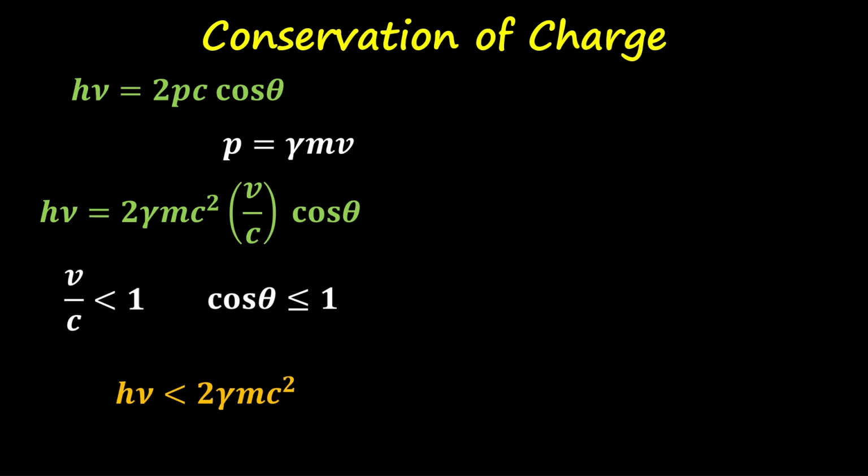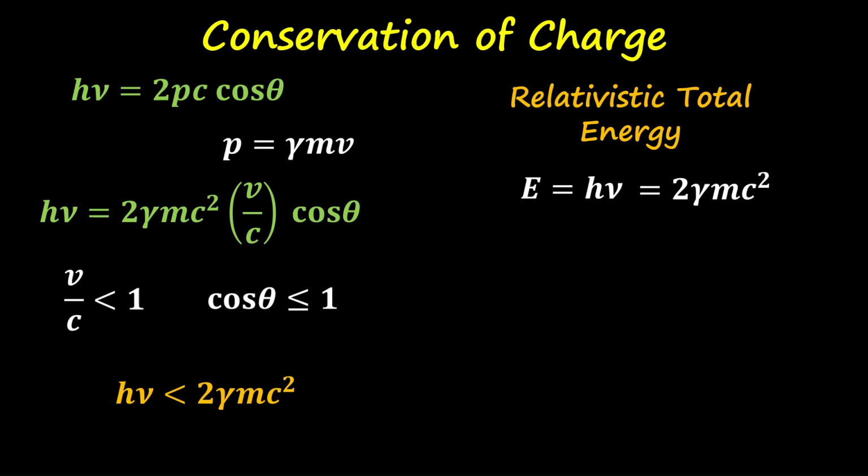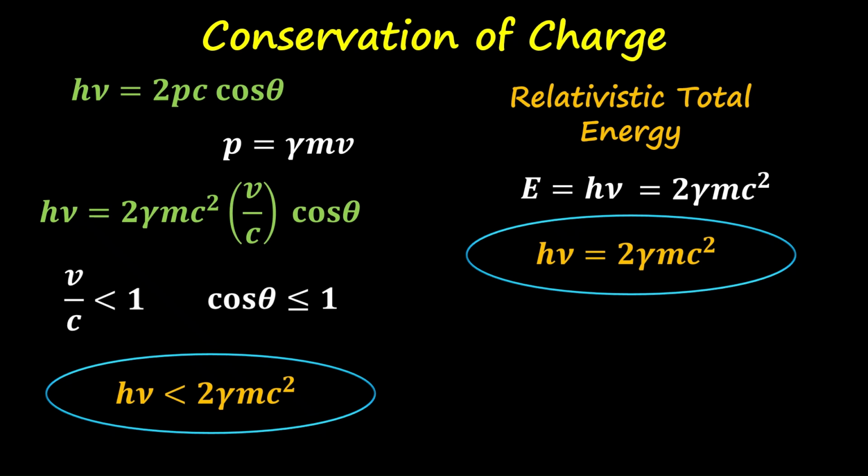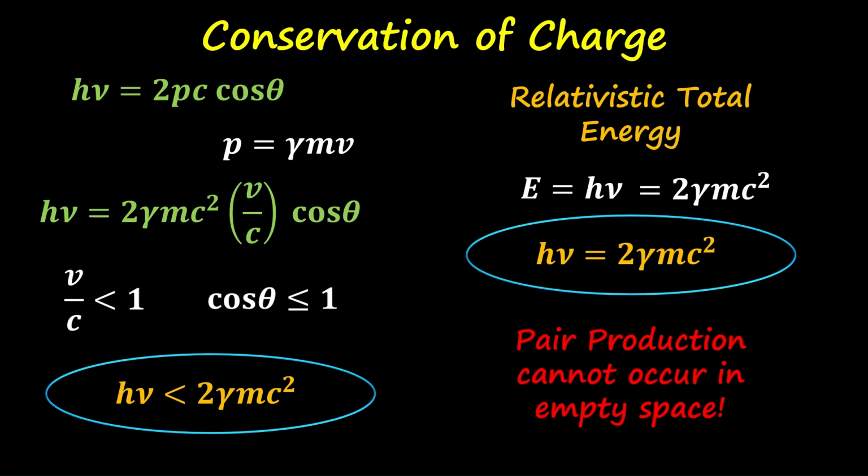Now let us check the relativistic total energy of the photon. So we have this relation, and from this relation we can write hν = 2γmc². Now if you compare these two relations, one is equal to and one is less than, this means that momentum is not conserved. So pair production cannot occur in empty space.